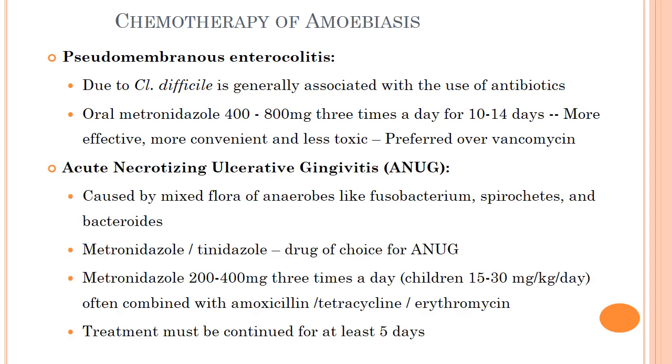Another use, acute necrotizing ulcerative gingivitis, which is also known as trench mouth. It is caused by mixed flora of anaerobes like Fusobacterium, spirochetes and bacteroides. Metronidazole or tinidazole are the drugs of choice for acute necrotizing ulcerative gingivitis. Metronidazole 200 to 400 mg 3 times a day. For children, 15 to 30 mg per kg per day, often combined with amoxicillin, tetracycline or erythromycin.